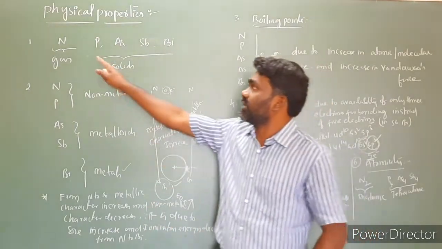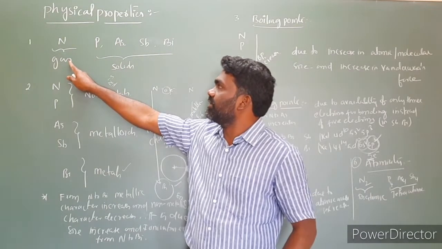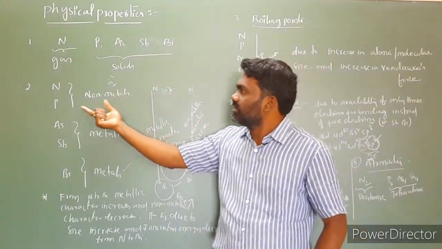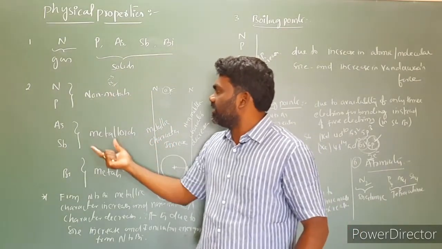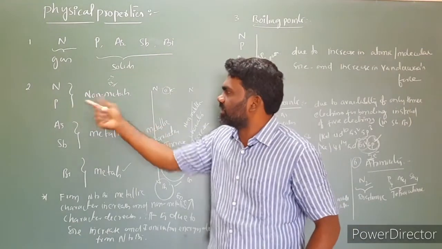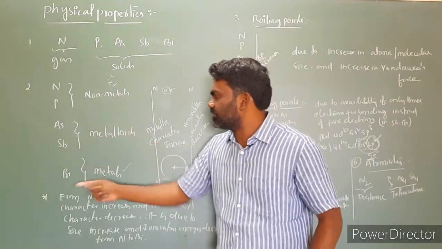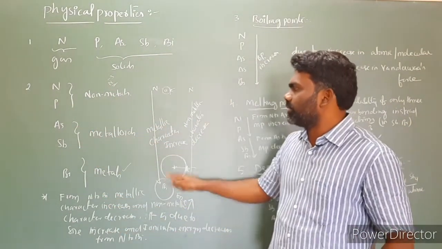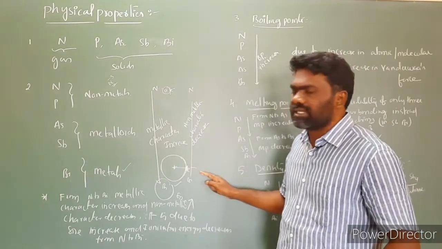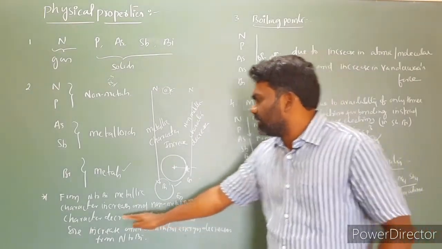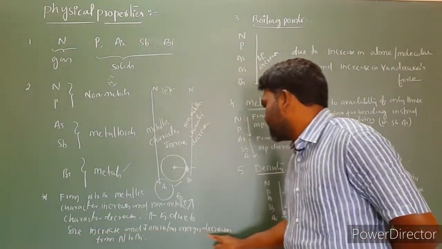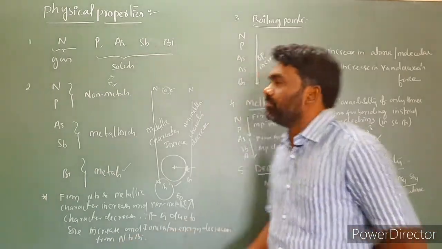In that, the first one is state, physical state. Nitrogen is a gas; phosphorus, arsenic, antimony are solids. Next, non-metallic character as well as metallic character. From top to bottom, nitrogen and phosphorus are non-metals, arsenic and antimony are metalloids, bismuth is a metal. So while moving from top to bottom, metallic character increases and non-metallic character decreases. This is due to the size increasing and ionization enthalpy decreasing from nitrogen to bismuth.